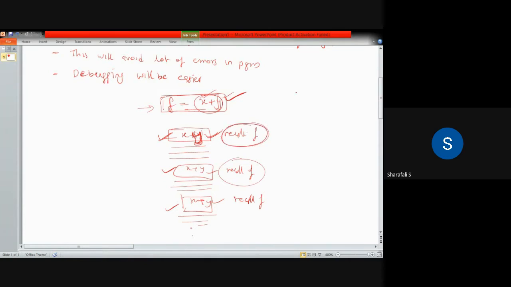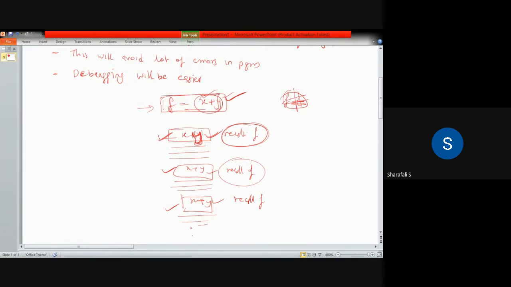Suppose you have some function, f equals, I'm defining f, okay, I will explain that later. You will understand because I have to go to the programming section.